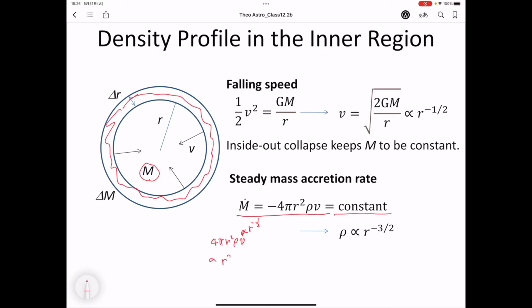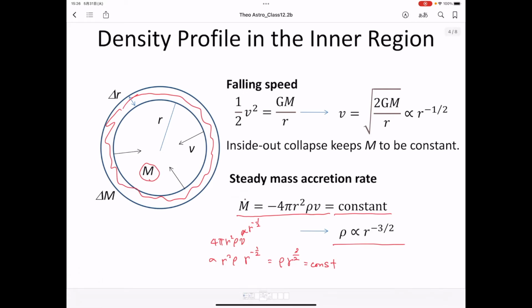So r squared rho r to the minus 1 over 2, so this is rho times r to the 3 over 2. This has to be a constant value. To be constant, rho has to be proportional to r to the minus 3 over 2. Then the mass accretion rate becomes a constant value.